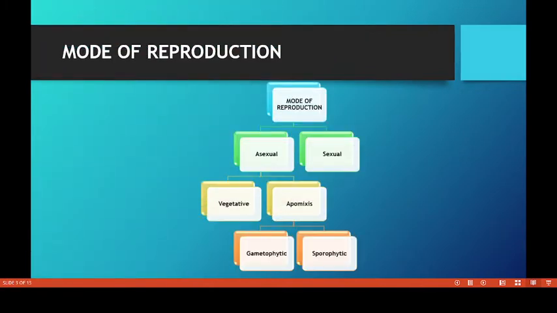Plant reproduction is the production of new offspring. Here, reproduction can be accomplished by asexual and sexual methods. In sexual reproduction, the resultant offspring is genetically different from the parent or parents. In asexual reproduction, the resultant offspring is similar to the parent. Apart from this, there are some special modes of reproduction in flowering plants.